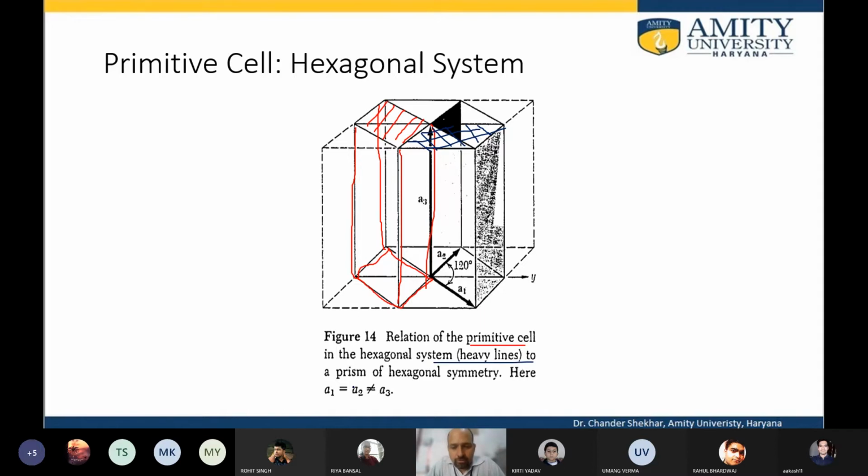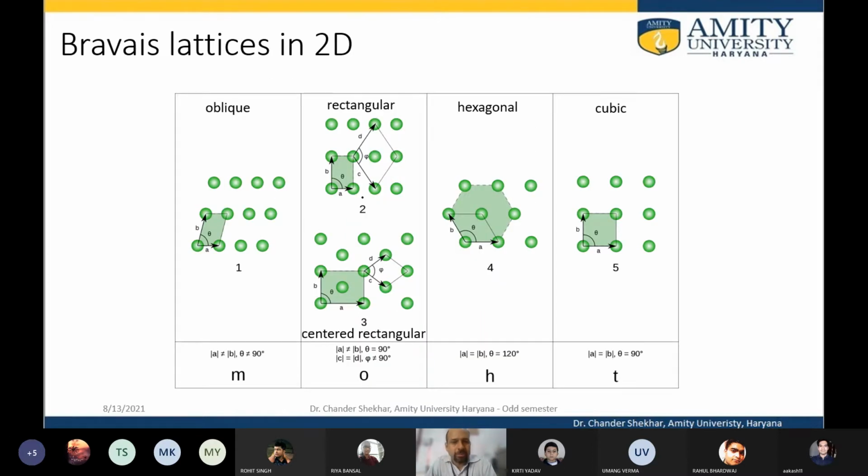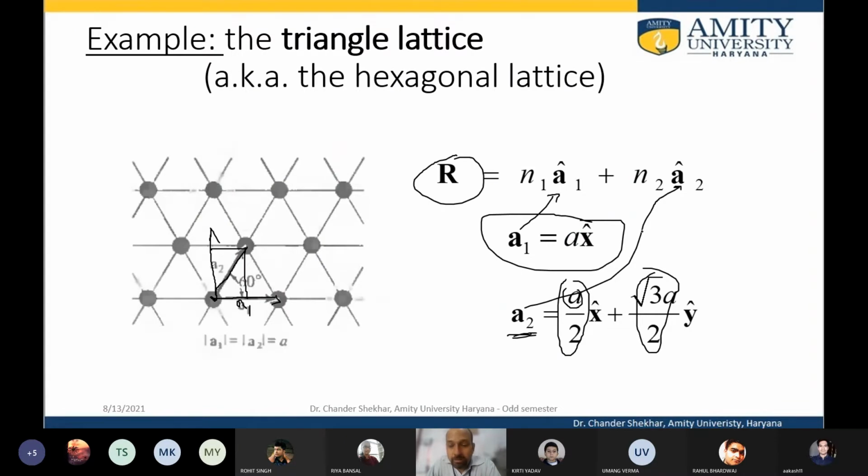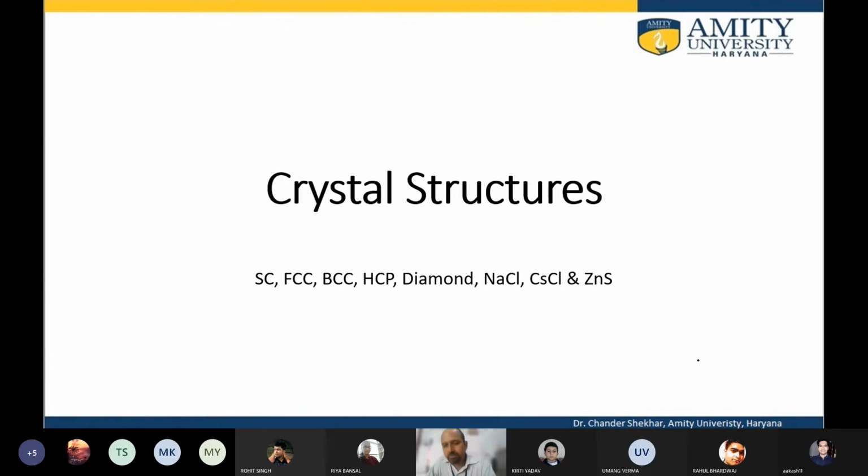So in 2 dimensions we had seen there are oblique, rectangular, hexagonal, and of course cubic. This is the oblique unit cell. These are the primitive vectors, the lattice translational vectors. That means if you move from a point by this vector, we can reach an identical point in the lattice.